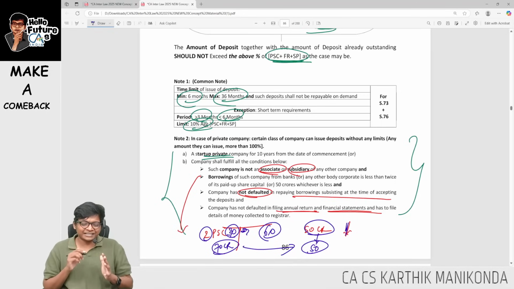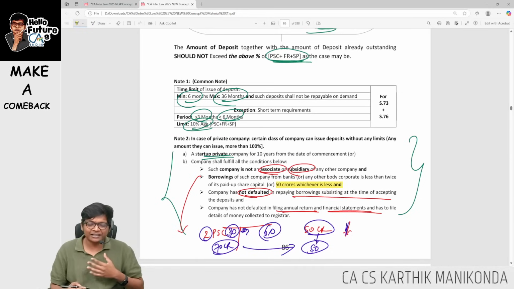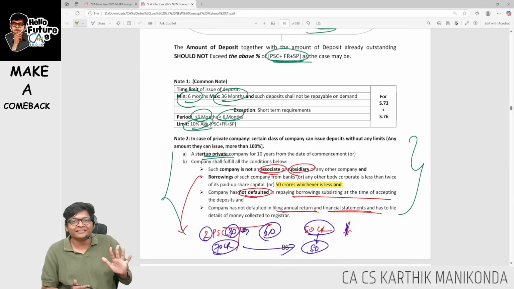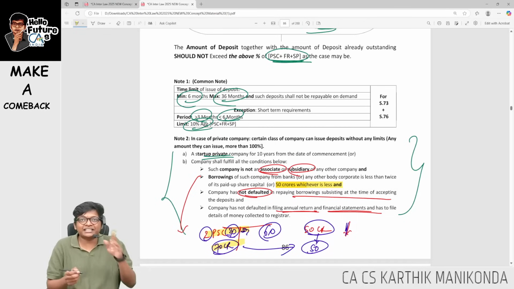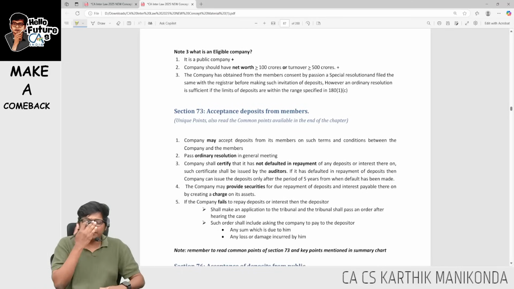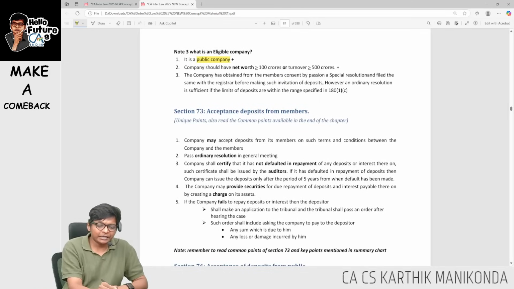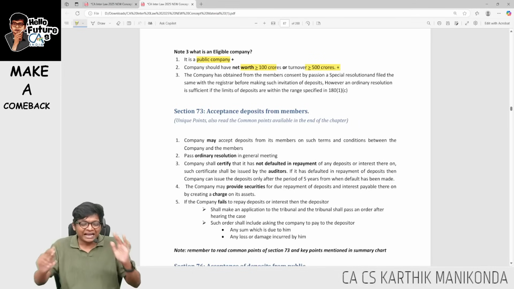In simple words, guys, if my borrowing is going to be more than 50, then definitely you can't make deposits. If it's less than 50 only, you have to check the 2 times condition. Okay. These are some important points. What is an eligible company? Of course, it's a public company and net worth should be 100 crores or more or turnover 500 crores or more. Here it's an OR condition and not an AND condition.